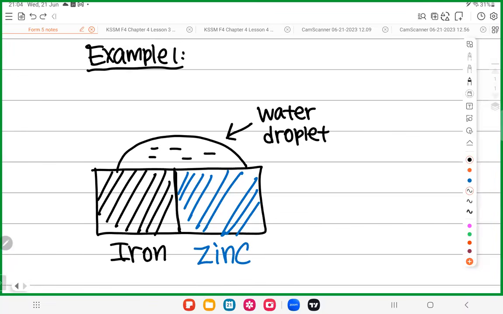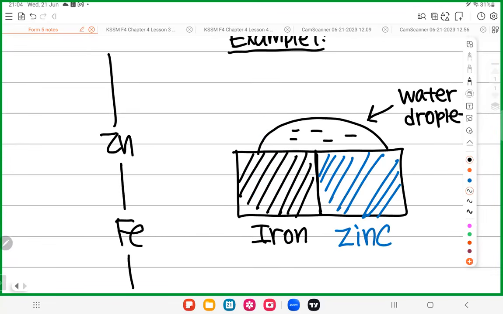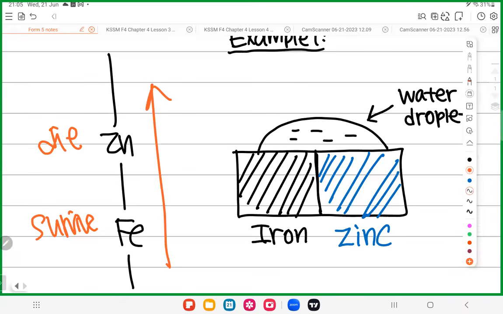So look at your ECS. You will notice zinc is here, iron is here. So zinc is higher than iron in the ECS. So zinc will die, and iron will survive. The higher metal will die. So why will zinc die? Remember, in the ECS, the higher the metal, the more they love to donate electrons.